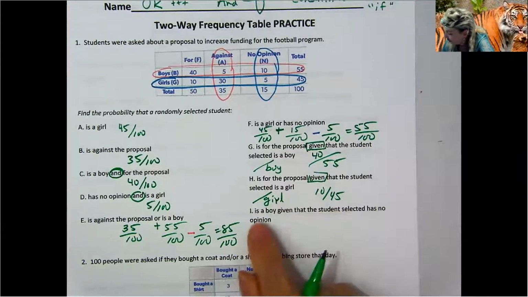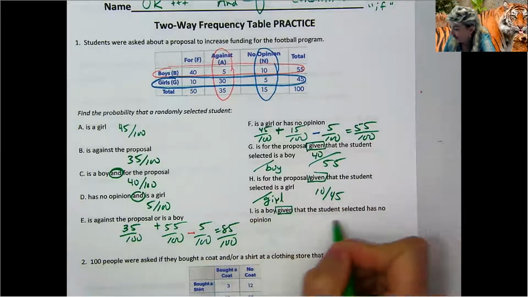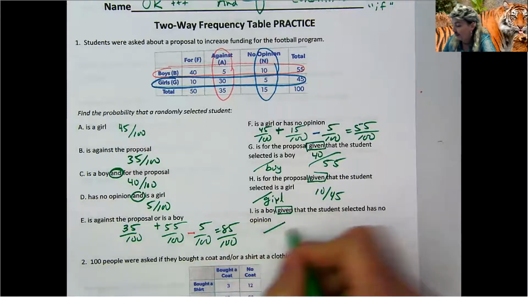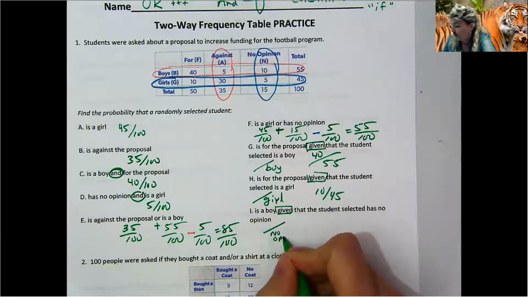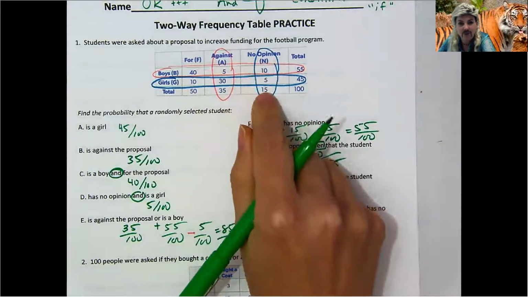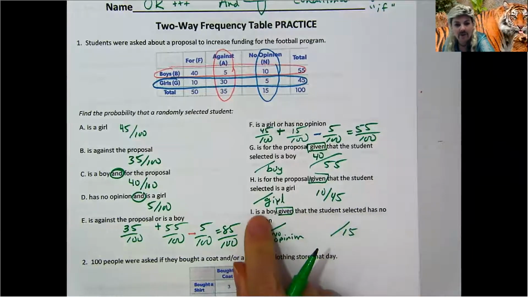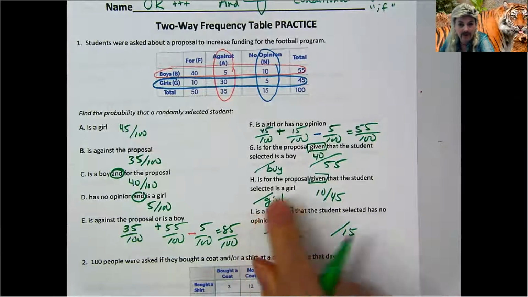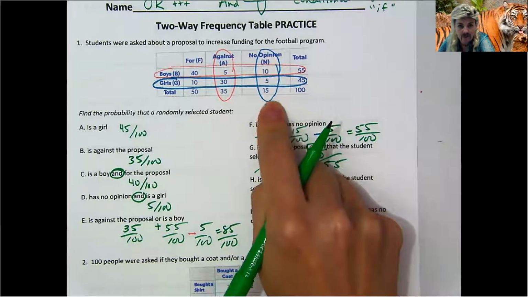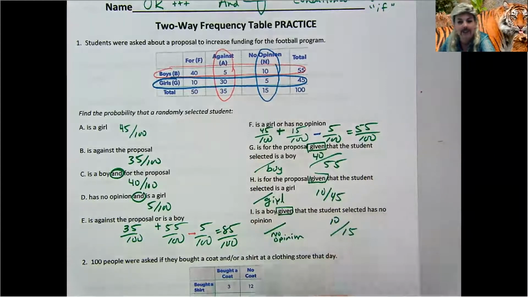All right, next one. Is a boy given the student selected has no opinion? So the given this time is no opinion. When I look at it, we have 15 people that have no opinion, so that's our denominator. And we want the probability that we have a boy. No opinion boys, 10 boys have no opinion. So 10 out of 15.